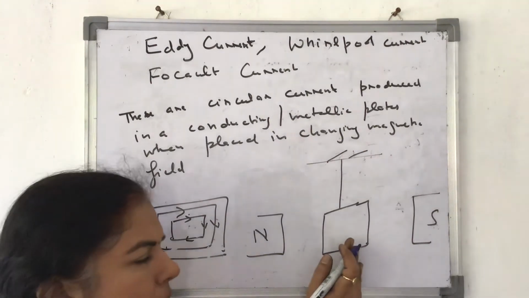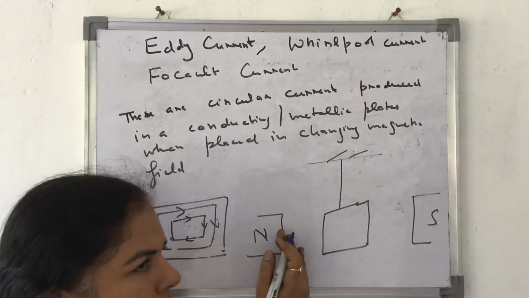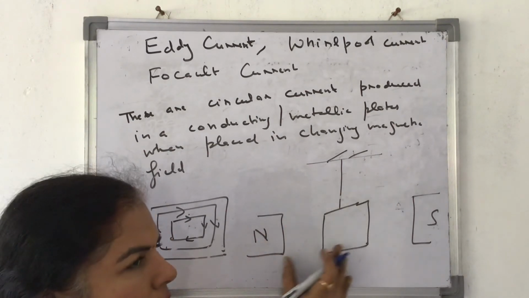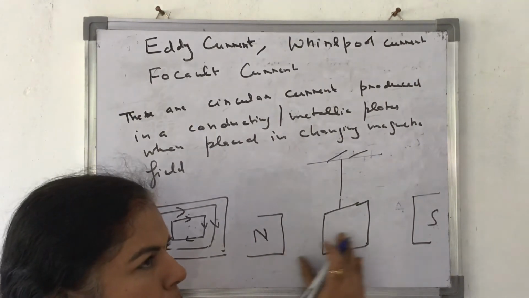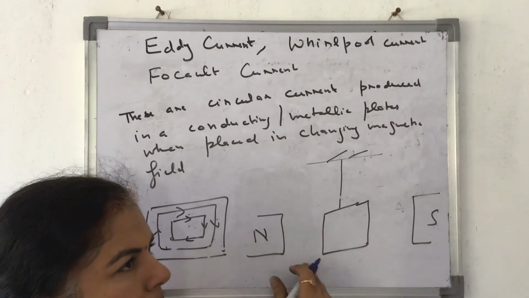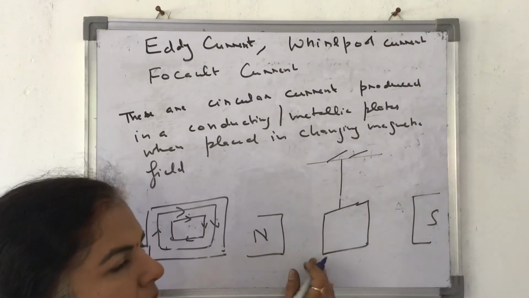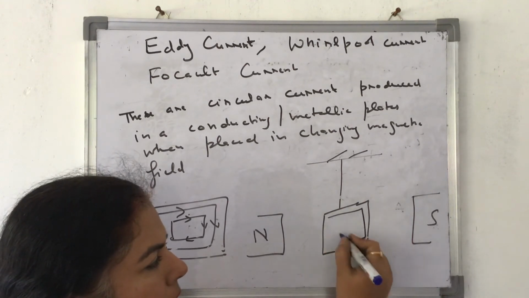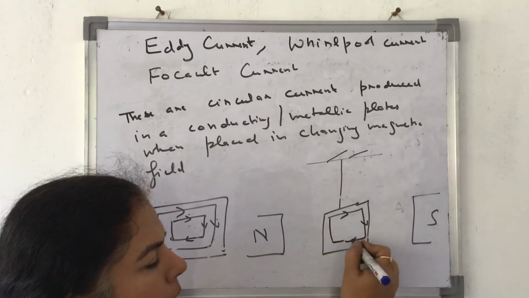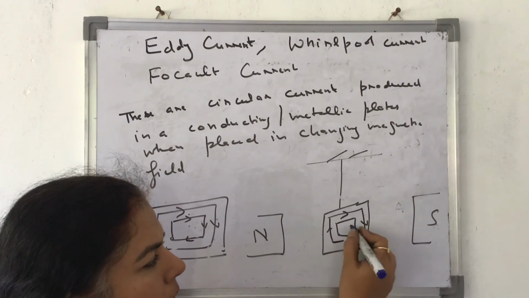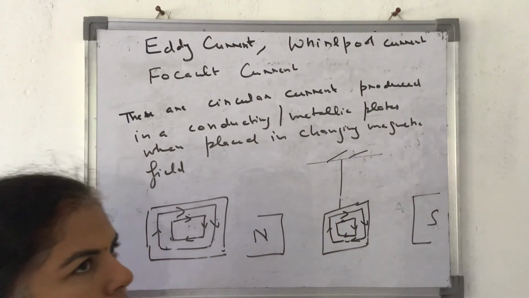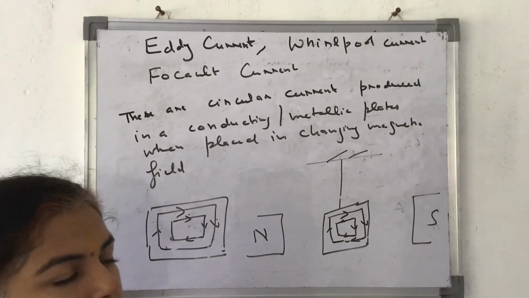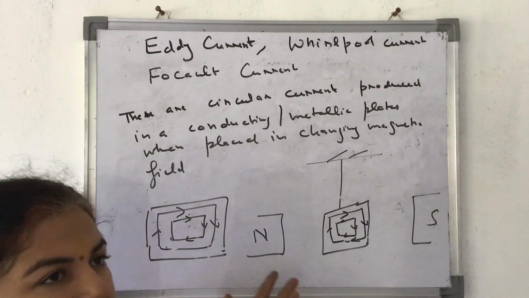That means if this will come towards this side, what is happening? It is coming closer to the magnetic field, so magnetic flux with respect to it is increasing. If it goes away, again it decreases, and this way it is going on. That means this metallic sheet is subjected to changing magnetic flux continuously. As a result of it, some circular currents keep on developing in it. These are called eddy currents. Now because of these eddy currents, this metallic plate might get heated up also.